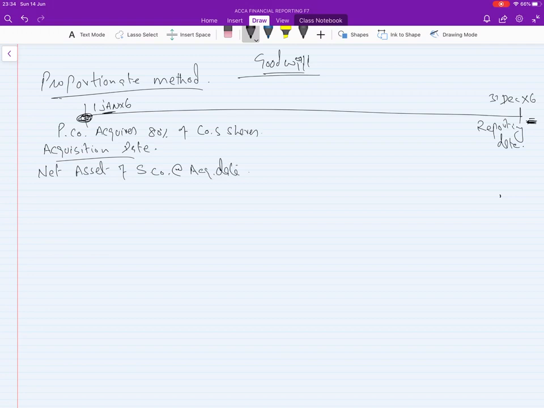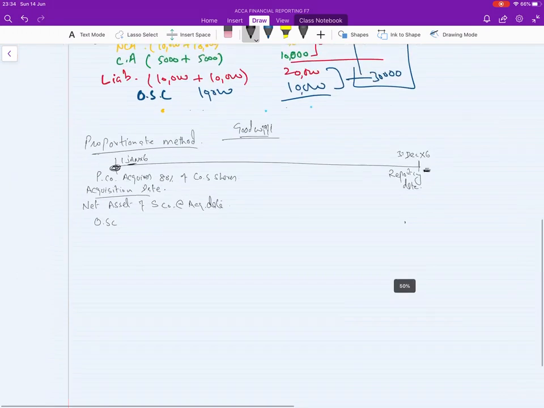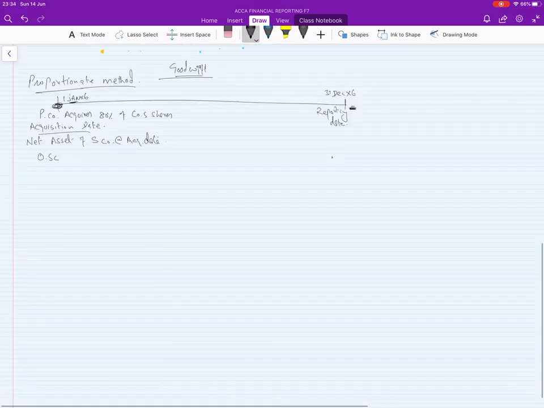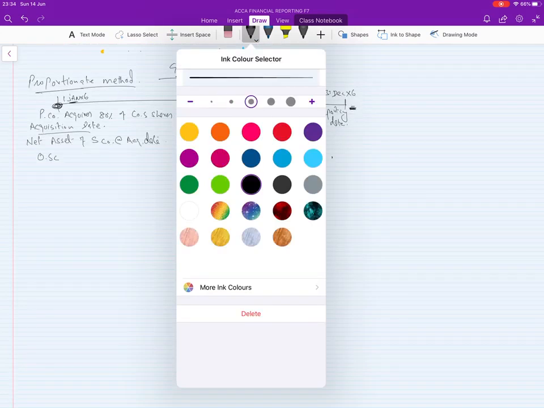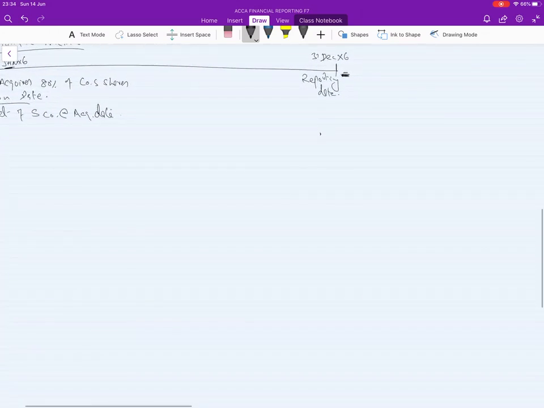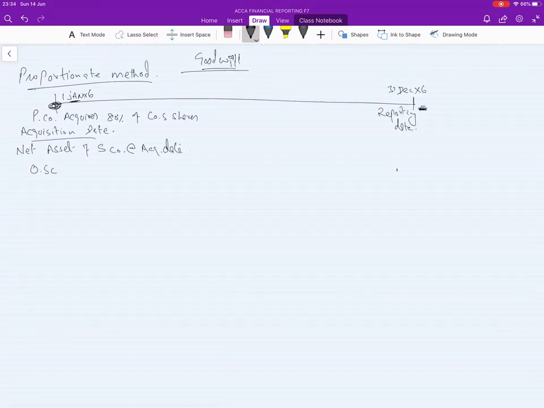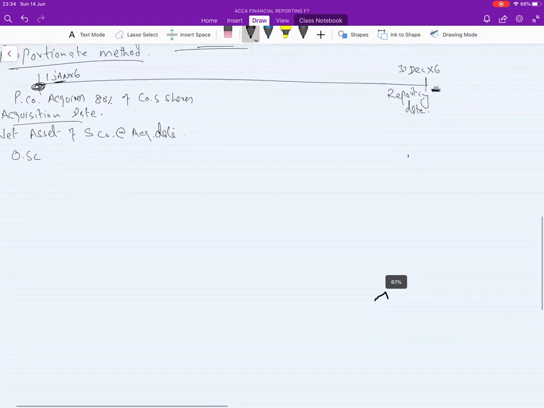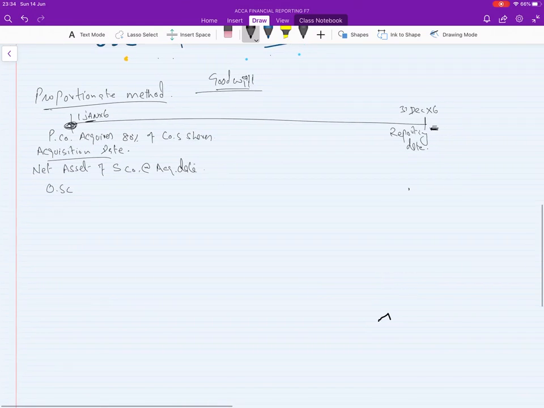Suppose ordinary share capital is 10,000.